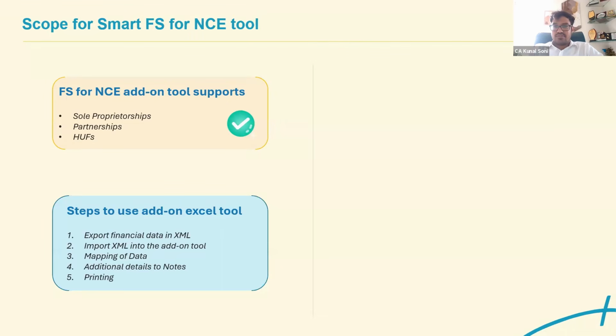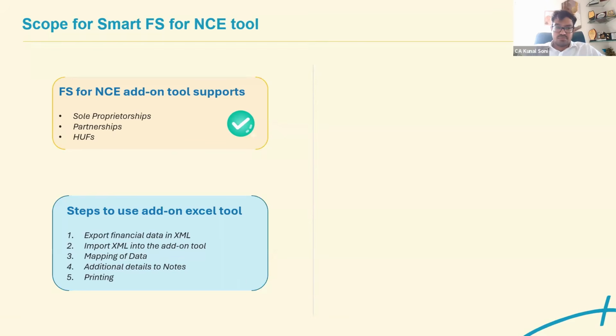Initially, there would be a Tally add-on plugin that would be directly available from the Tally website. We would go through how the same could be activated. Once that plugin is activated, what you are supposed to do is export the XML from Tally. That export you need to import in the Excel tool that Tally has provided.